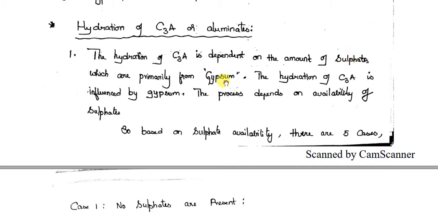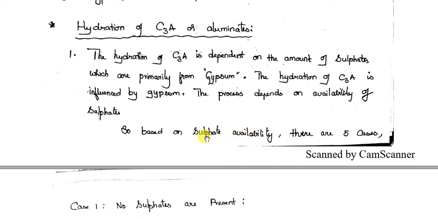Depending upon the sulfates, the percentage or quantity of gypsum, the C3A hydration process is going to vary. What I mean to say is that the hydration of C3A depends upon the quantity of gypsum in the cement, that is, the amount of sulfates that have come from this gypsum. The hydration of C3A is influenced by gypsum. The process depends on the availability of sulfates from the gypsum. So there are 5 cases depending upon the sulfate available.